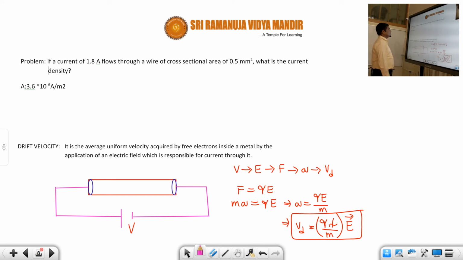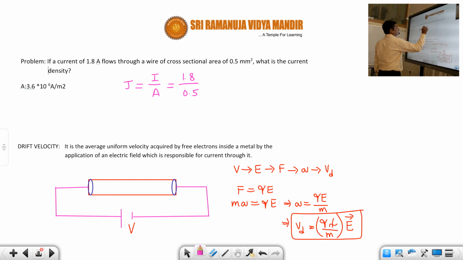Now let us see one problem. If a current of 1.8 amperes flows through a wire of cross-sectional area 0.5 millimeter square, what is the current density? Okay, so students, just now we have seen what is the current density. J is equal to I by A. So what is the current here? 1.8 divided by, what is the area?